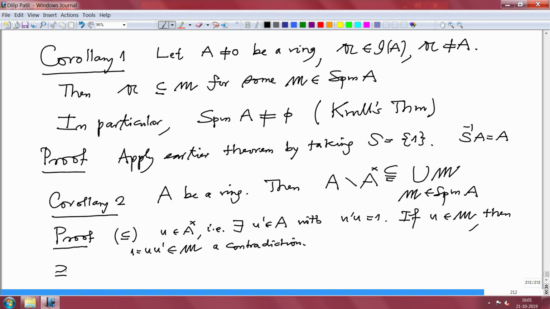So, this inclusion, if I take an element in the union of the maximal ideals, then similarly I will take a complement, u belonging to A minus the union of the maximal ideals M. I should show this is a unit. But this means u cannot be in any maximal ideal. So that means the ideal generated by u, Au, cannot be in any maximal ideal M, for every M.